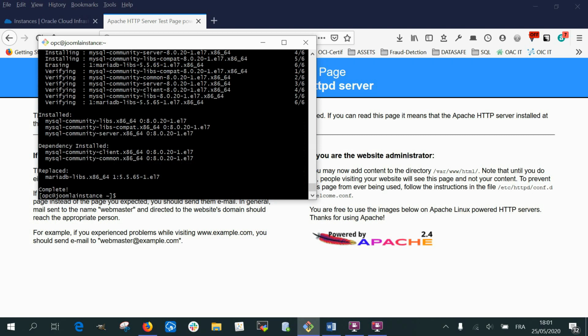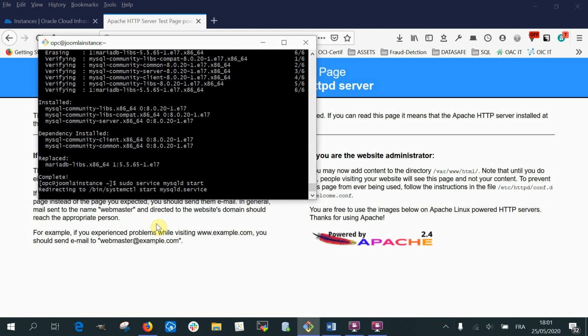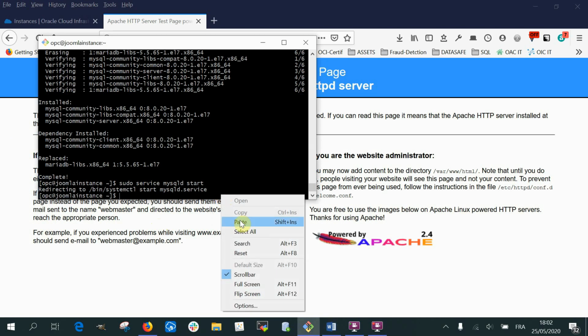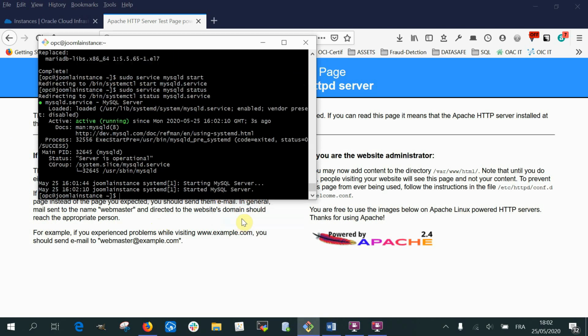Here we go. So now we will start the Oracle MySQL database. Here we go. And we see that it is well started.